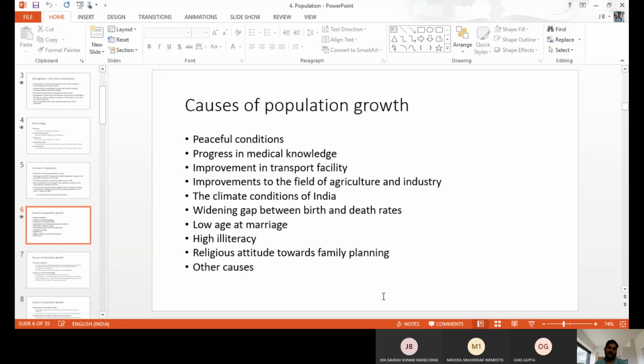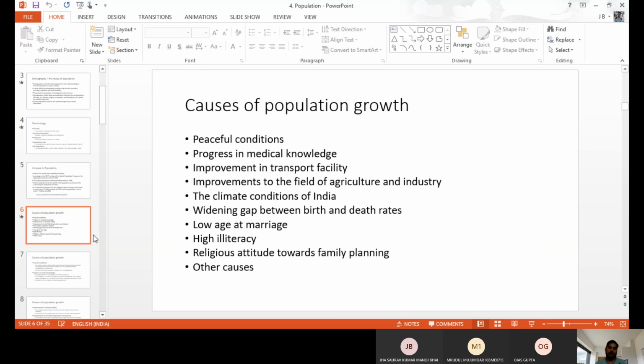These are some of the basic reasons; we have other reasons too. First: peaceful conditions, progress in medical knowledge, improvement in transport facilities, improvements in the field of agriculture, the climate conditions of India, widening gap between birth and death rate, low age of marriage, high illiteracy, religious attitudes towards family planning, and other causes.